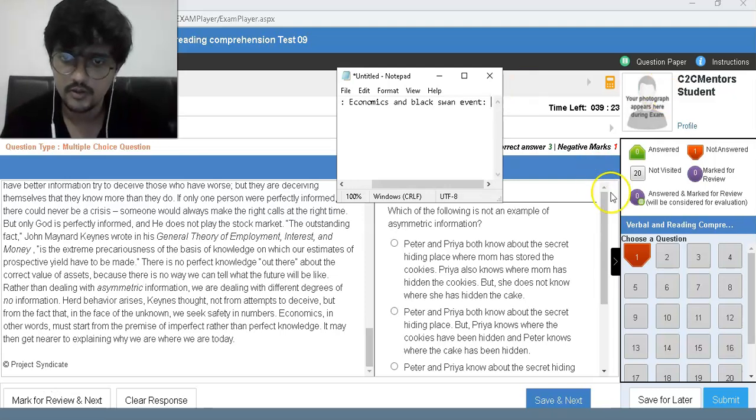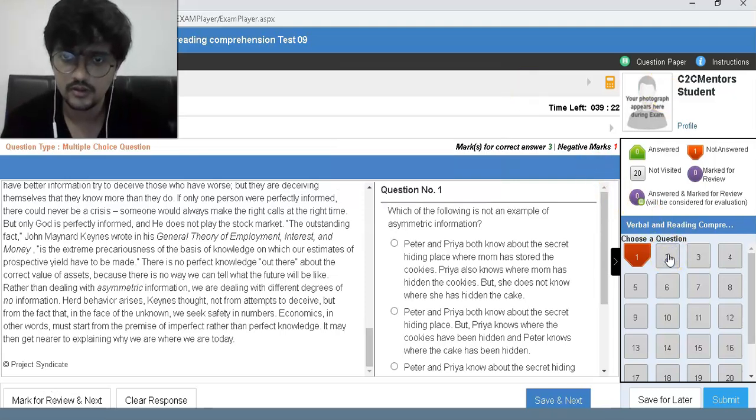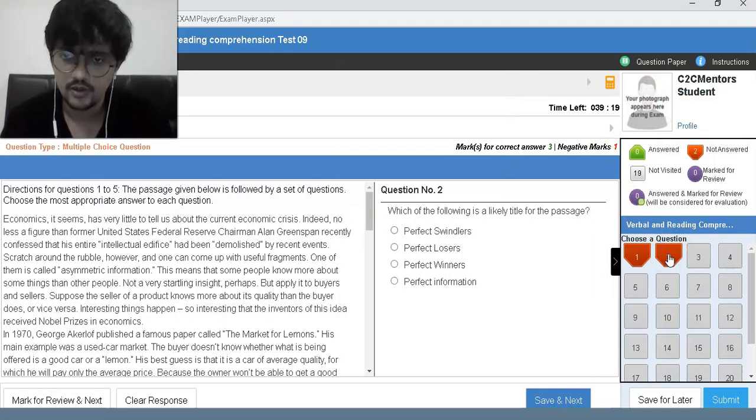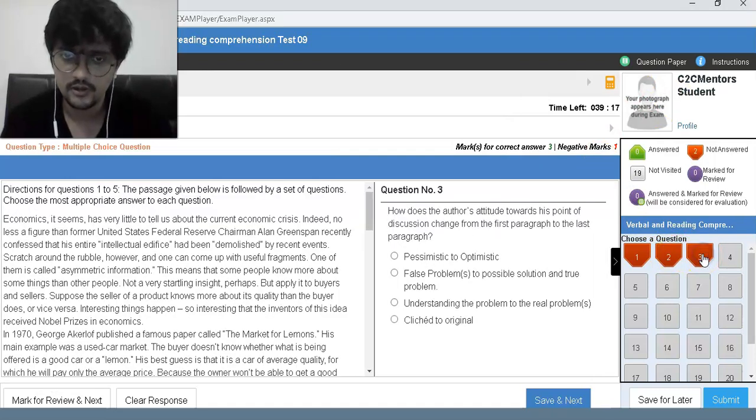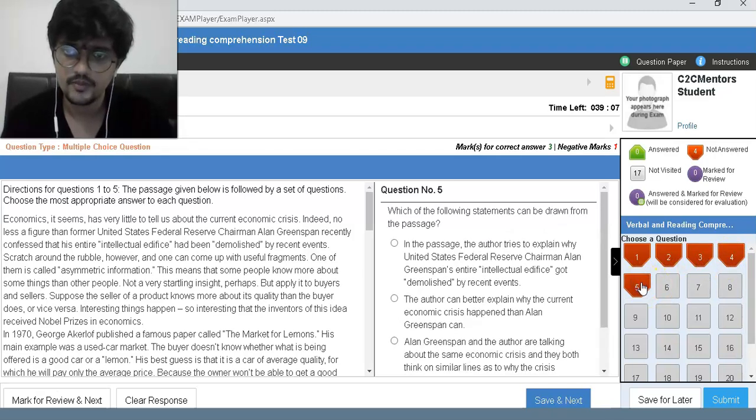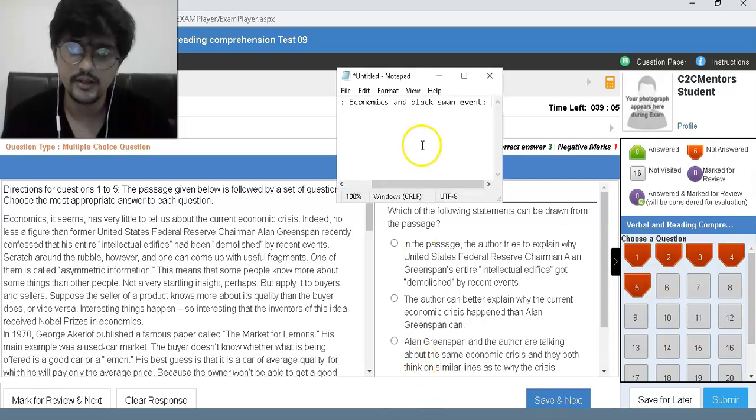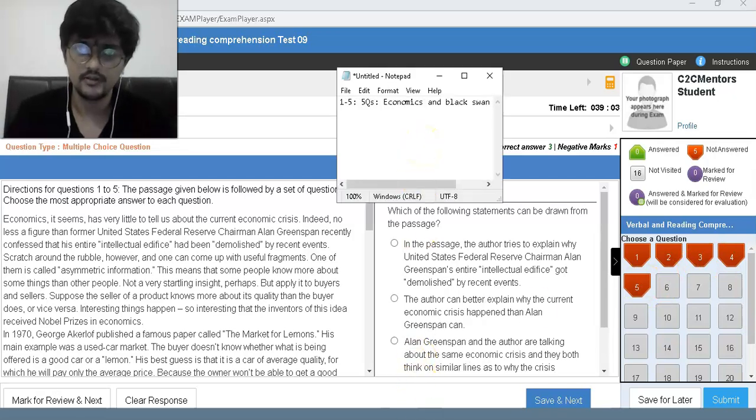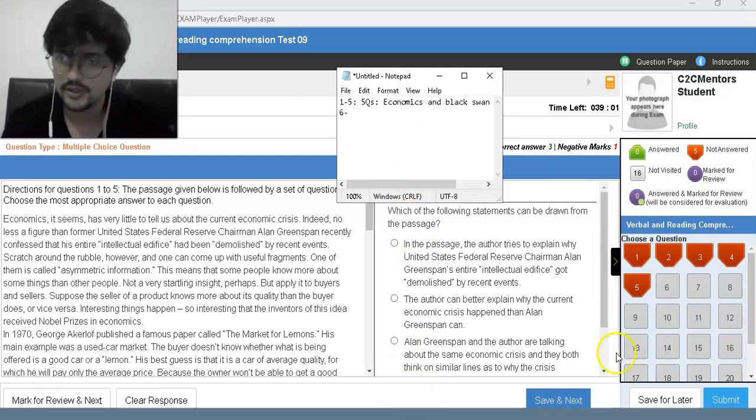Following is not an example of asymmetric information. One is objective. Which of the following is likely the title of the passage? Not really. How does the author's attitude towards this point of discussion change from the first paragraph to the last paragraph? Third is definitely not. Could be the example of momentum from author's point of view, no. And drawn from the passage, only one. So this is relatively a difficult set. Let's go to the next one.